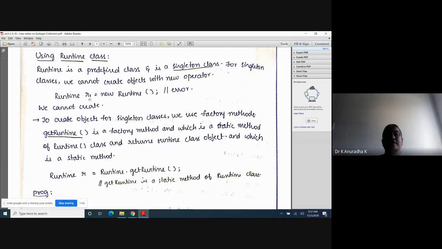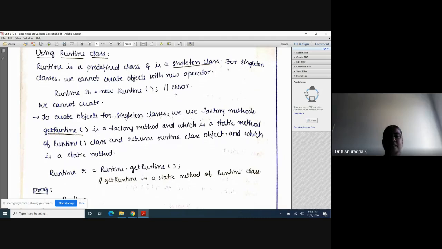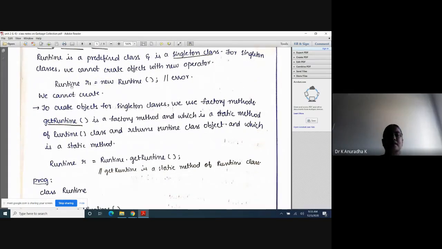Runtime r1 = new Runtime is an error. Because Runtime is a singleton class, we can't create an object for the Runtime class with the new operator. If you write like this in your program, you will get a compiler error because it is syntactically wrong. Next, we create an object for the Runtime class using a factory method.